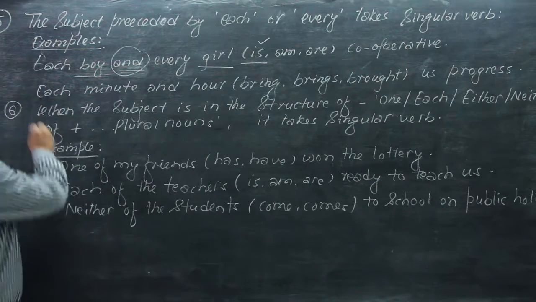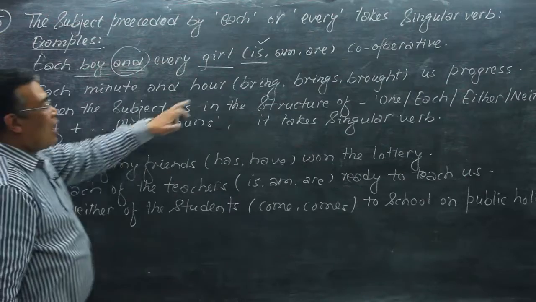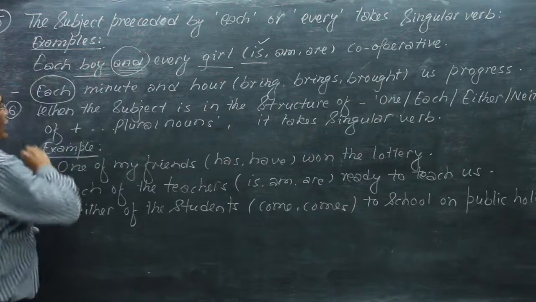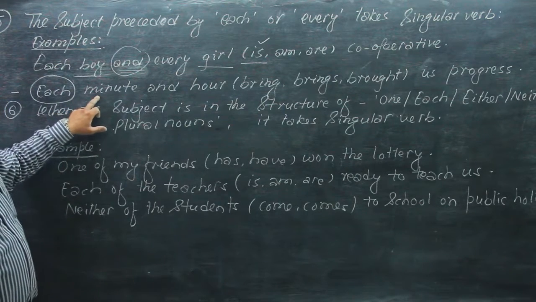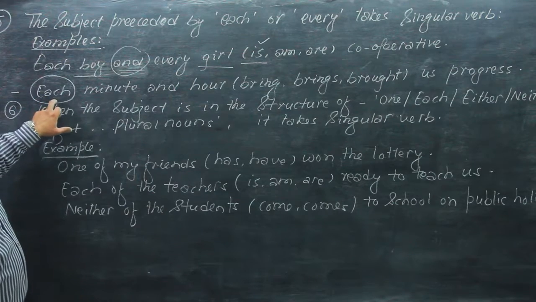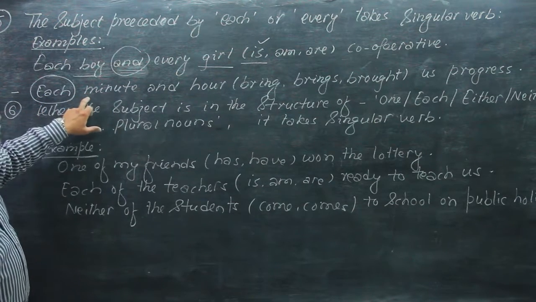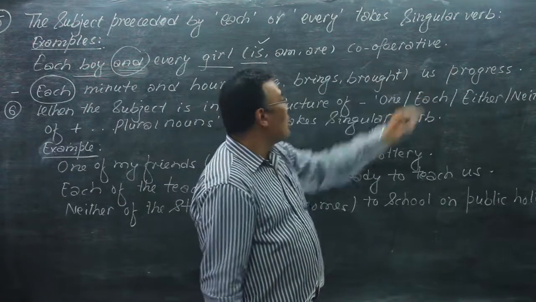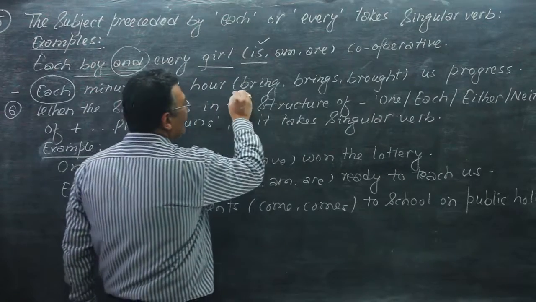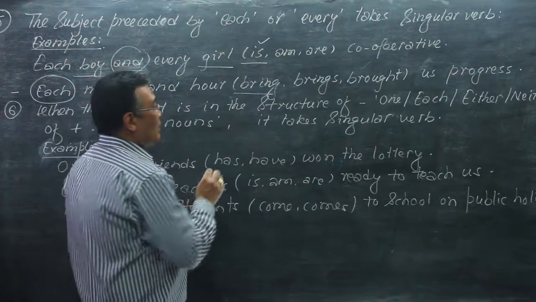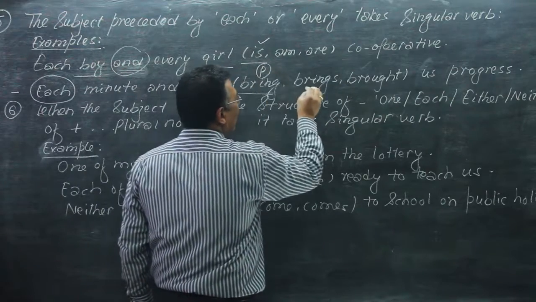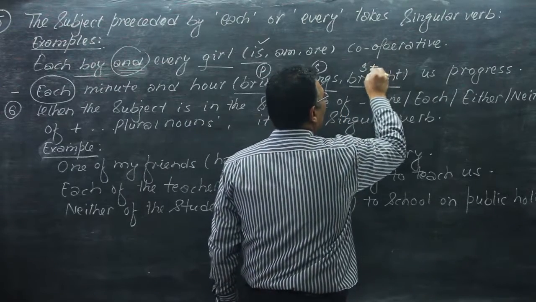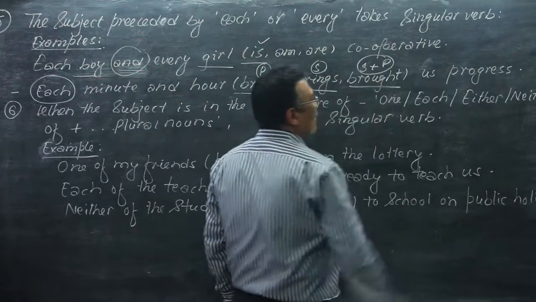And the next example here: each minute and hour. Again these nouns are preceded by each, so this is considered singular. Each minute and hour brings or brought us progress. What's the correct answer here? Bring is V1, the plural form, brings is singular, and brought is used for both singular and plural.